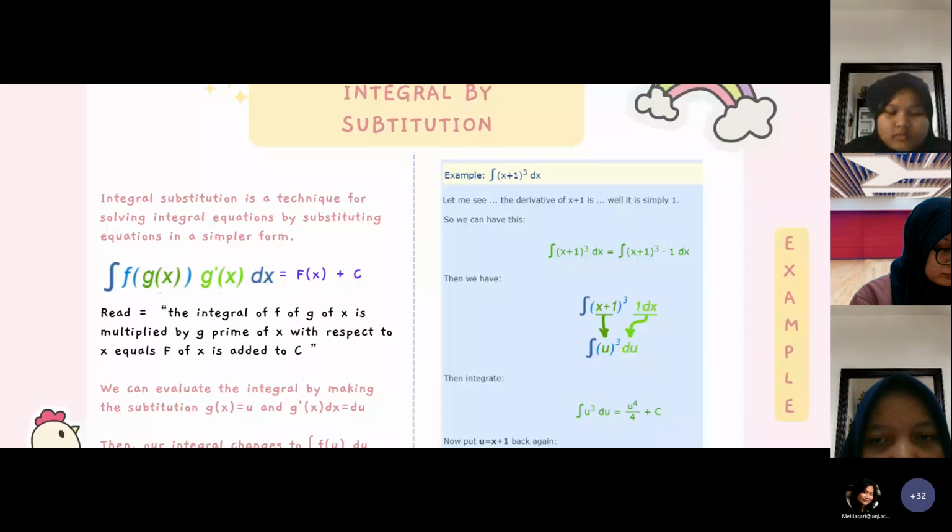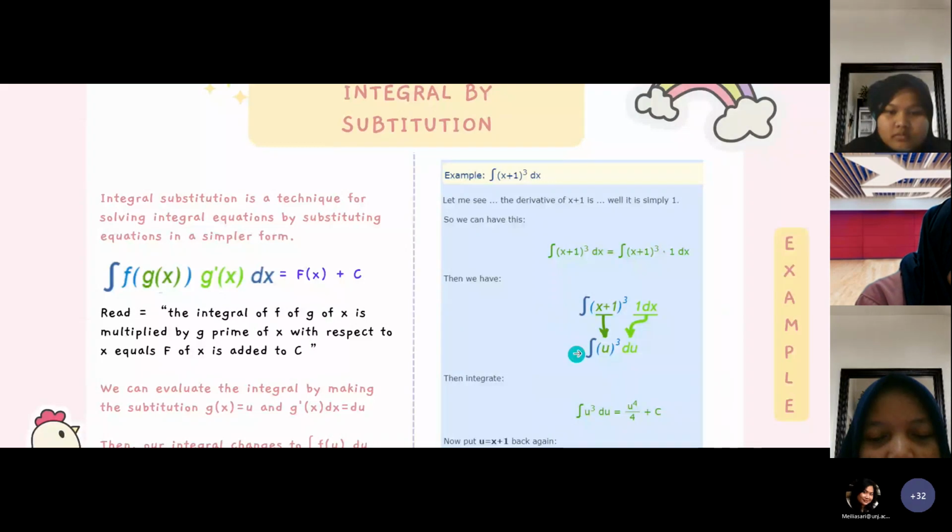Then our integral changes to the integral of f of u with respect to u. Here is an example of integral by substitution. Find the value of the integral of (x plus 1) to the power of 3 with respect to x. The first step, let x plus 1 to the power of 3 be u.